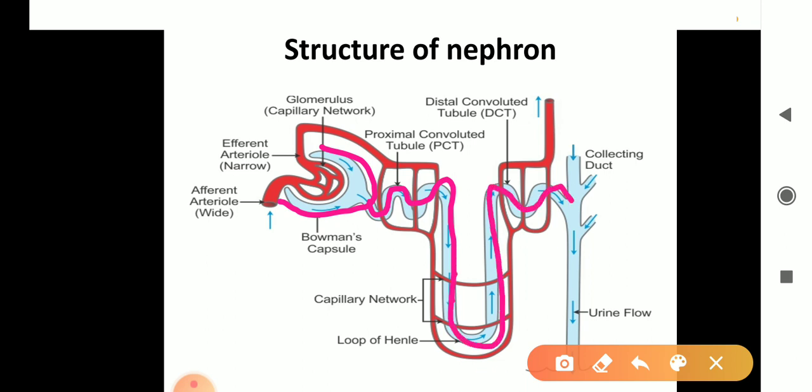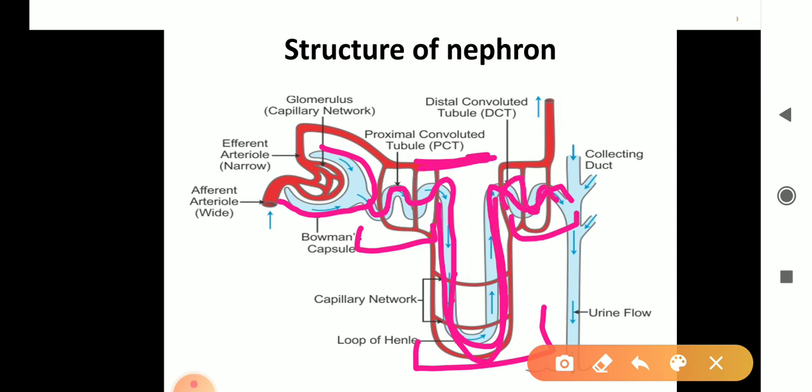It is a tubule. It has three parts. This is the first one, this is the second one, and this one is the third one. The starting portion of this tubule is called PCT. Is it okay? Now, the middle portion, this long structure, is called loop of Henle, and this convoluted part is called the distal convoluted tubule.